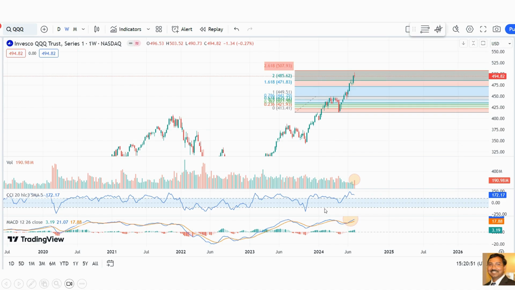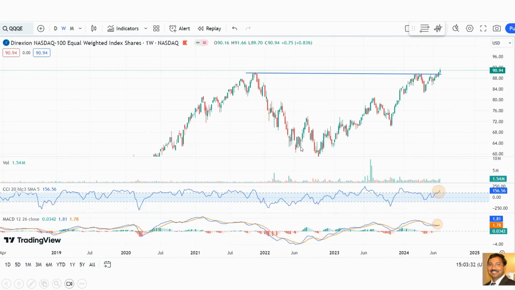We already saw that information technology, like the Mag 7, has a high percentage of weighting in the S&P 500. So money may move out of this into the small caps because of the anticipation of rate cuts. And this is the QQQ equal weighted weekly chart.